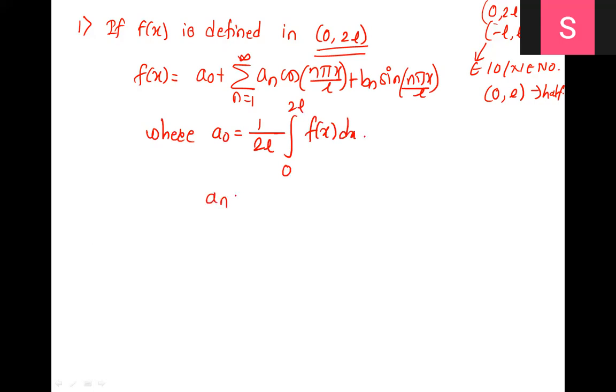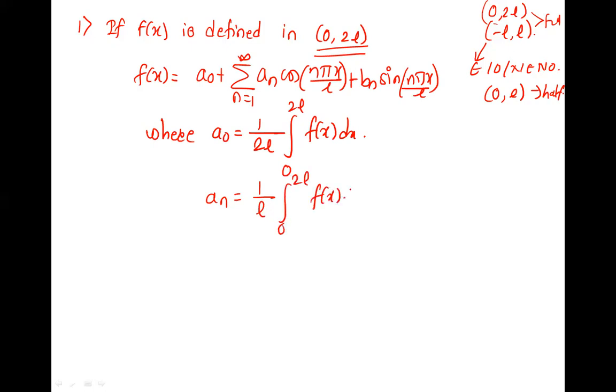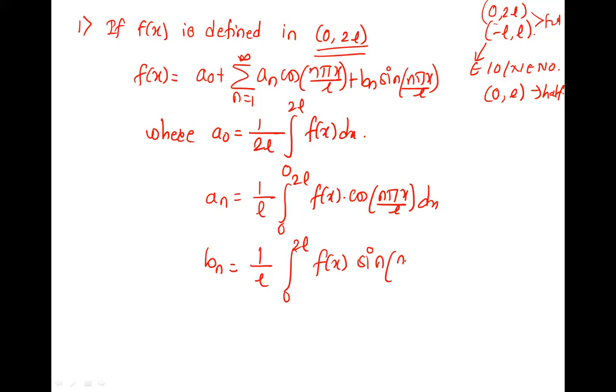Perfect. An is 1 upon L, integration 0 to 2L, f of x into cos n pi x by L dx. Right. And bn is 1 by L, 0 to 2L, f of x into sin n pi x by L dx. So exactly similar I am writing. Are you getting? Exactly similar as pi, just pi is L and the angle is n pi x by L. Okay, first interval is done, 0 to 2L.